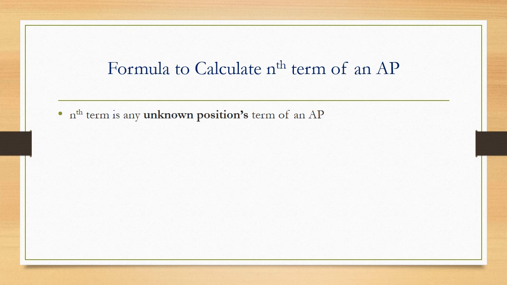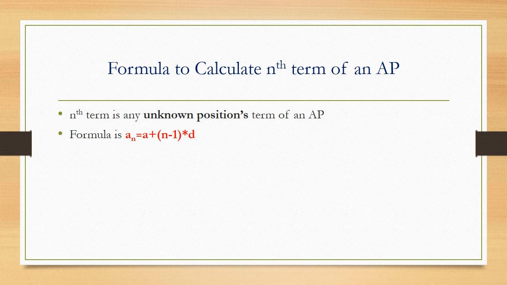Now let us see what this nth term is. The nth term is the term at any unknown position of an AP. For example, if I want to calculate the 10th term of an AP, which is not indicated in the question, that is going to be our unknown position. So the n value is going to be 10 here. So let us see what that formula is all about.